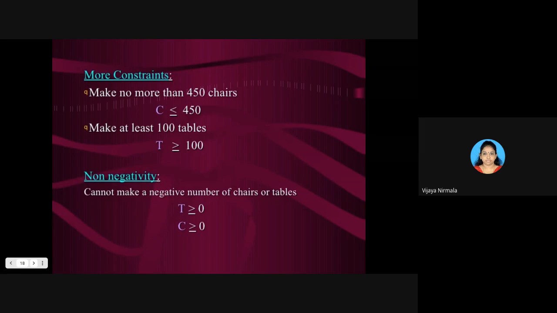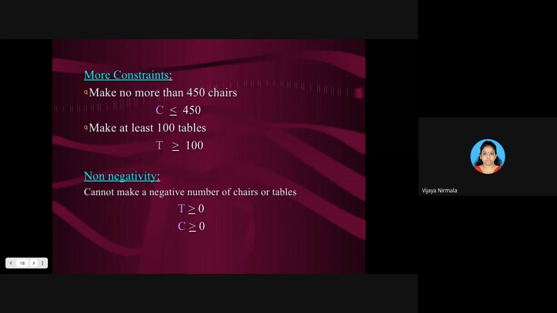The tables must be at least 100, which means you have to prepare equal to 100 or greater than 100 but not less than 100. So what did we write? T is greater than or equal to 100. Did you understand these constraints?